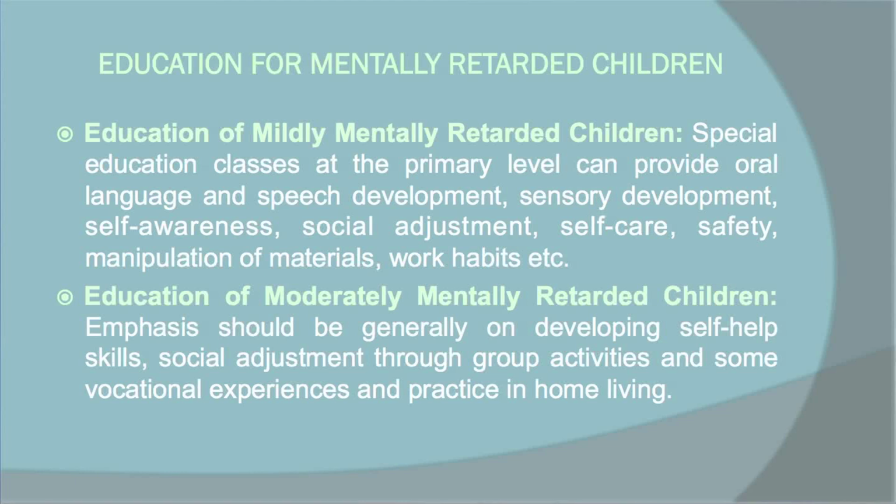Again, in the moderately mentally retarded children, what kind of education can be given? They should generally be given education for developing self-help skills. That means they can help themselves by, suppose, eating habits, drinking habits, toilet habits, sleeping habits. So this kind of self-help means they can help themselves by doing day-to-day activities. Self-help skills should be developed through education, along with social adjustment through group activities, some vocational experiences and practices in home living.